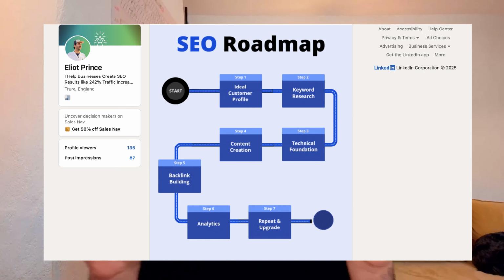So I just saw this post on LinkedIn and it's the perfect SEO roadmap for 2025. And I realized when I was looking at each section of it that you can do all of this using the new ChatGPT 4.0 and its deep research functionality.